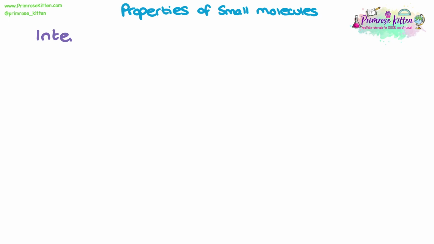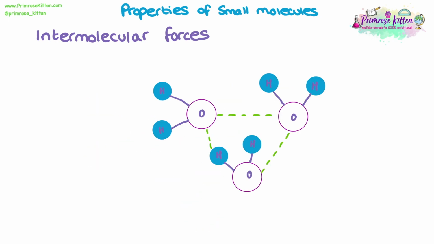In this video we're going to look at some of the properties of small molecules. Most of the properties of small molecules can be explained through a good understanding of intermolecular forces. This diagram here shows an example of three water molecules alongside each other. Each of the water molecules have strong covalent bonds within the molecule between the hydrogen and the oxygen that hold the molecule together.